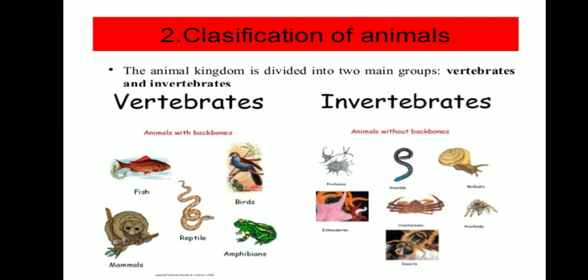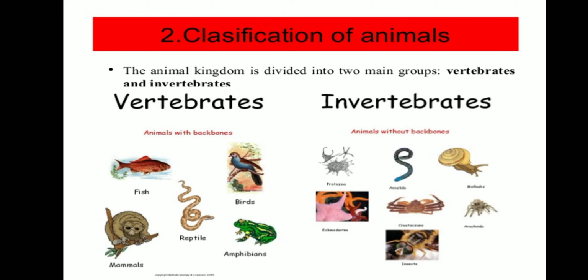Vertebrates are the organisms which have backbones. Example: fish, birds, reptiles, mammals, amphibians, etc. But invertebrates are the organisms which don't have backbone.